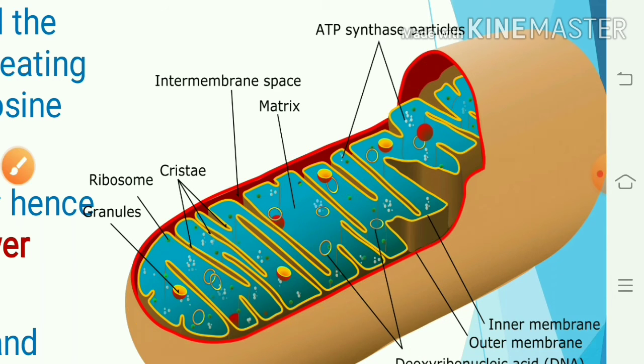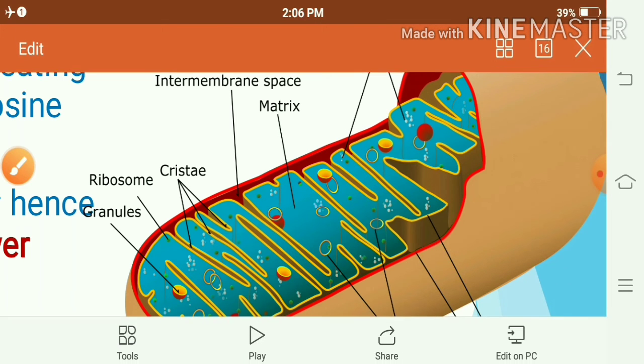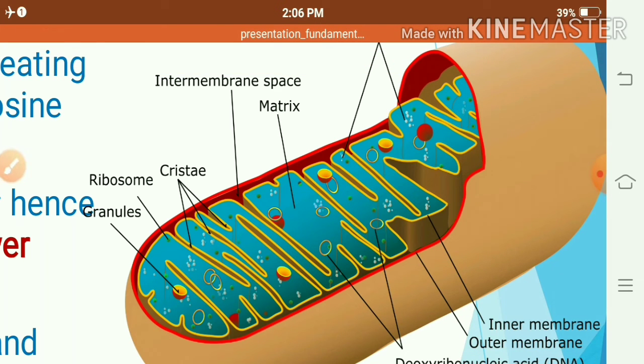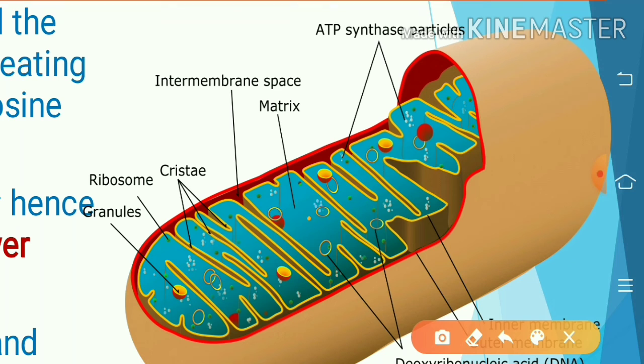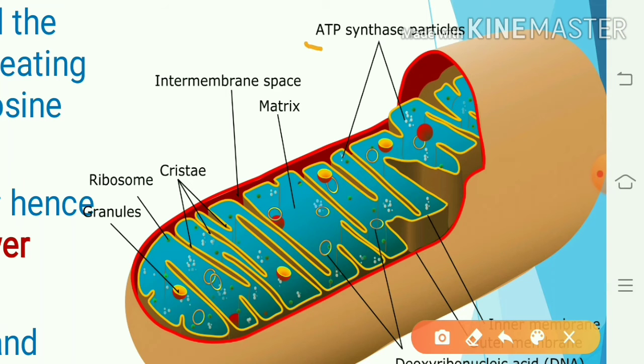Inside of it is the matrix, means the liquid present, which is shown with the blue color. That is the matrix, and there is presence of ATP synthase particles, that is the enzyme, which is involved in synthesis of ATP molecules.